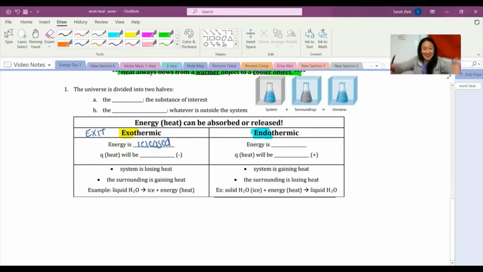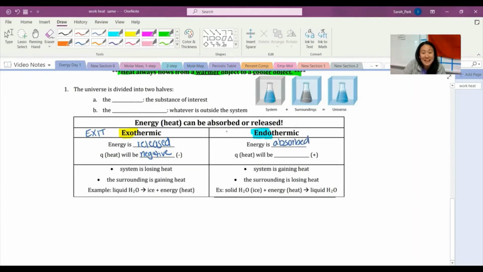It's leaving, okay? So heat is going to be considered negative. Negative is just a quick way of saying, hey, energy is gone. It has left, it's released. It's going. Endothermic then means energy is absorbed.